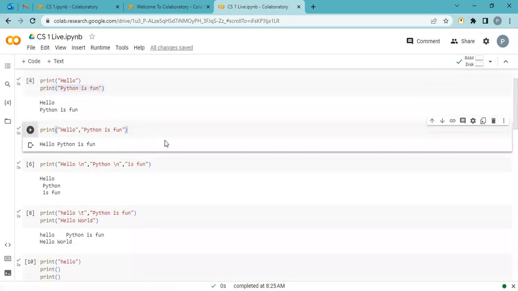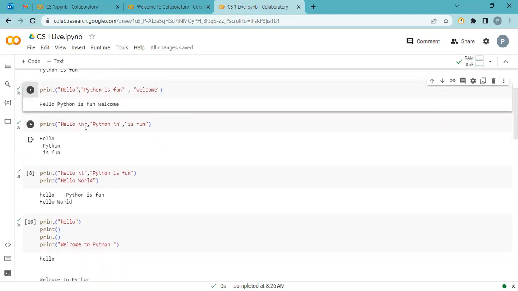Okay, we use comma. Comma means hello, comma Python. It is a separator. We can print multiple arguments separately, like comma, comma, comma. Like this.